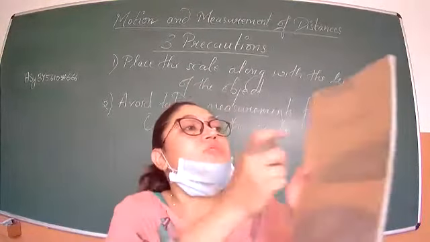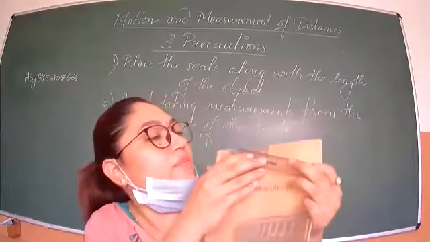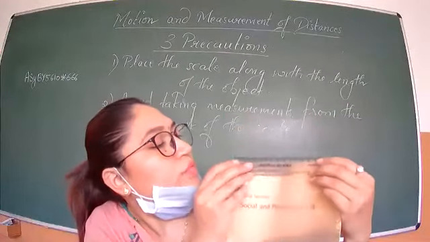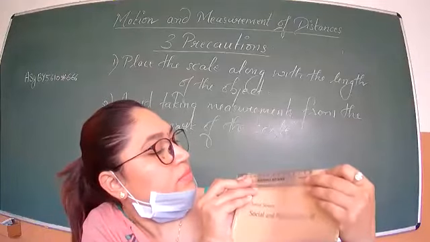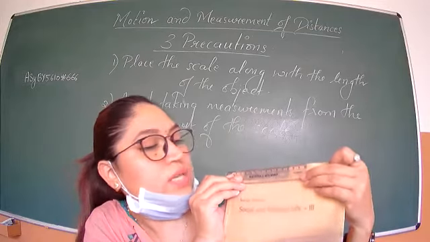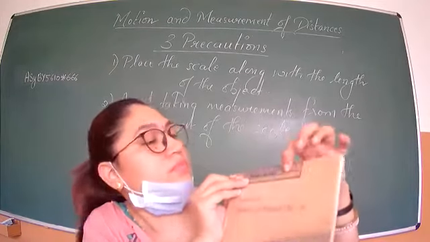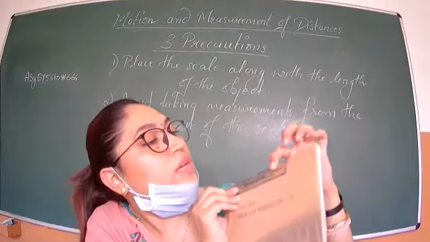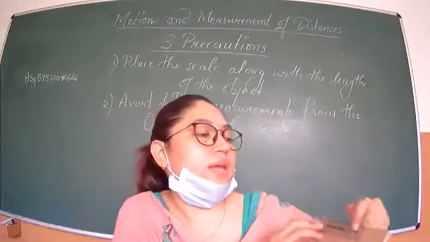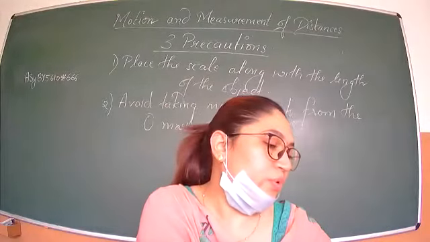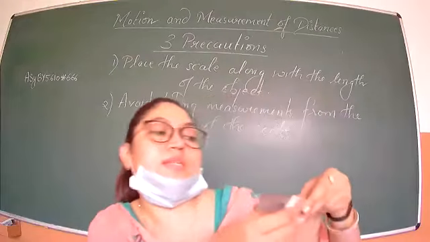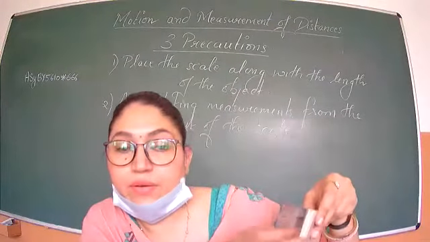Now see, if I want to take the measurement, I will not take it from zero, I will take it from one. From one, it is coming out up to here to be 15. Then again I can put a mark over there. 15 plus 6, 21.